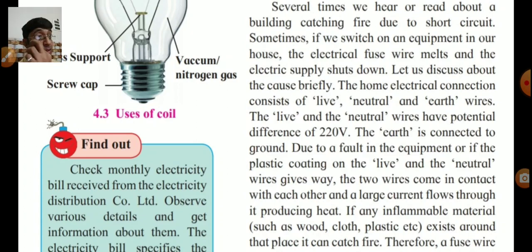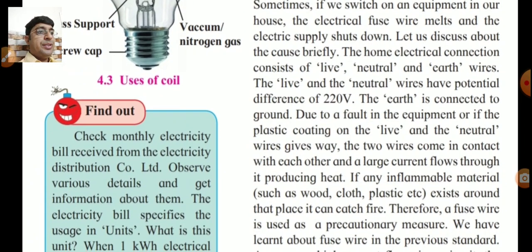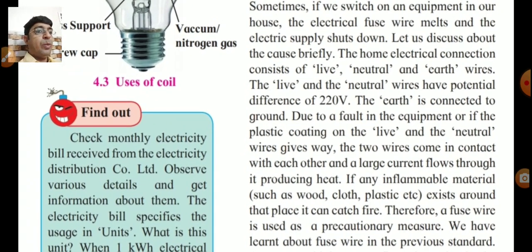Let us discuss the cause briefly. The home electrical connection consists of live, neutral and earth wires. The live and neutral wires have a potential difference of 220 volt. Underline this sentence.